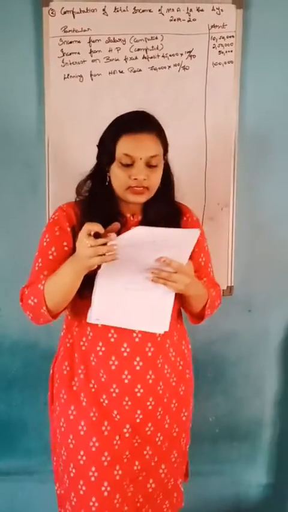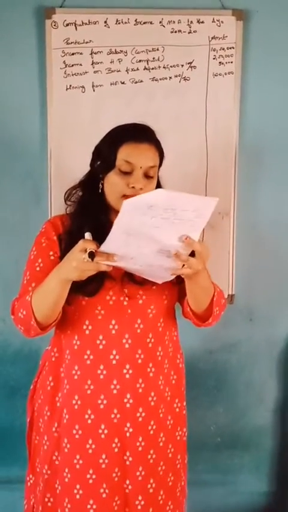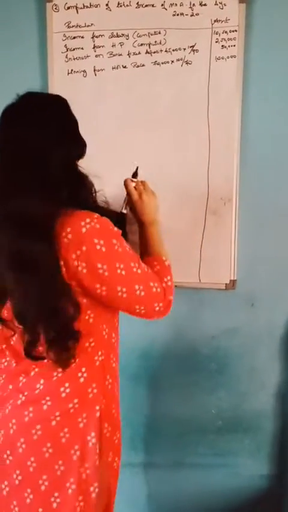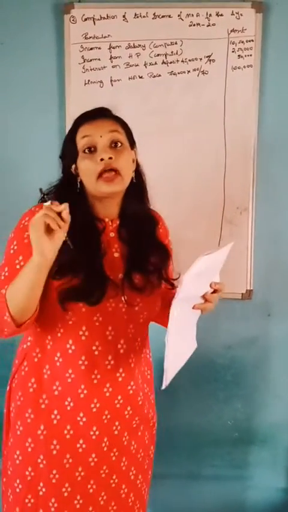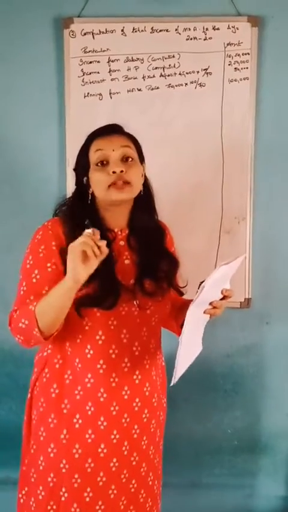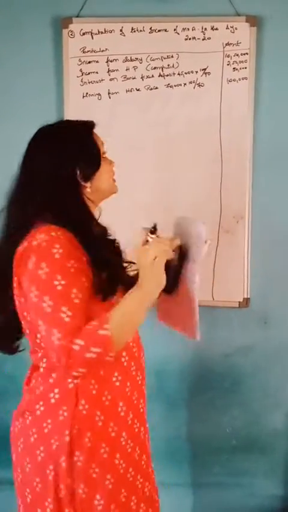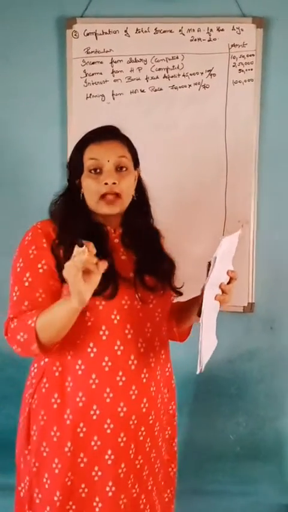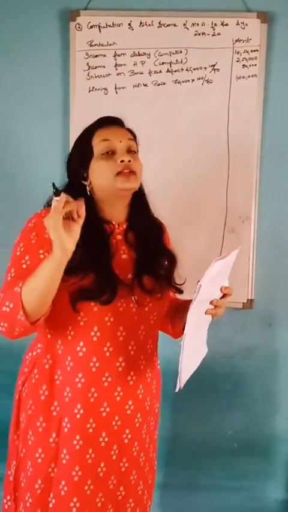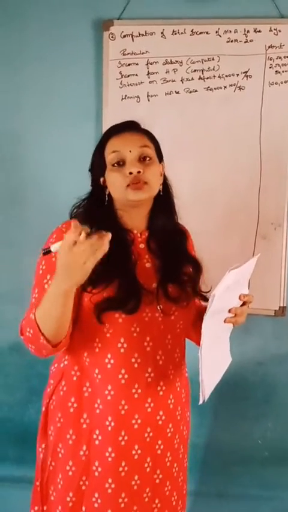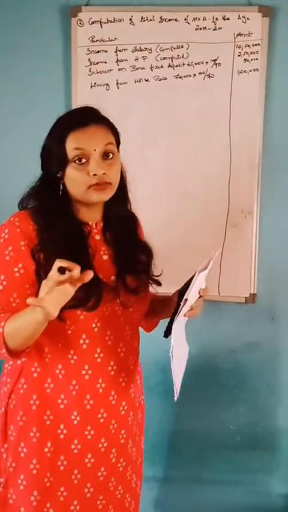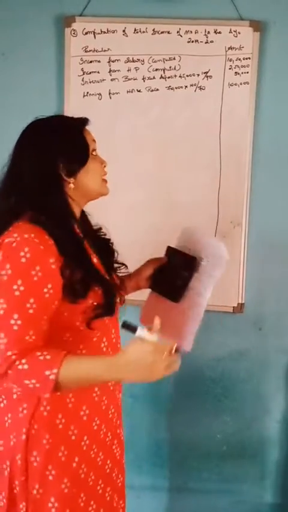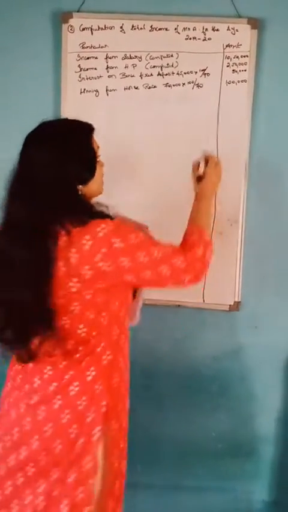So that is also finished. Next you should add. Because this is the information given, you should add it up, that is the gross total income, because they did not mention capital gain or income from other sources. Sorry, in the question they have not given. So we can add it.